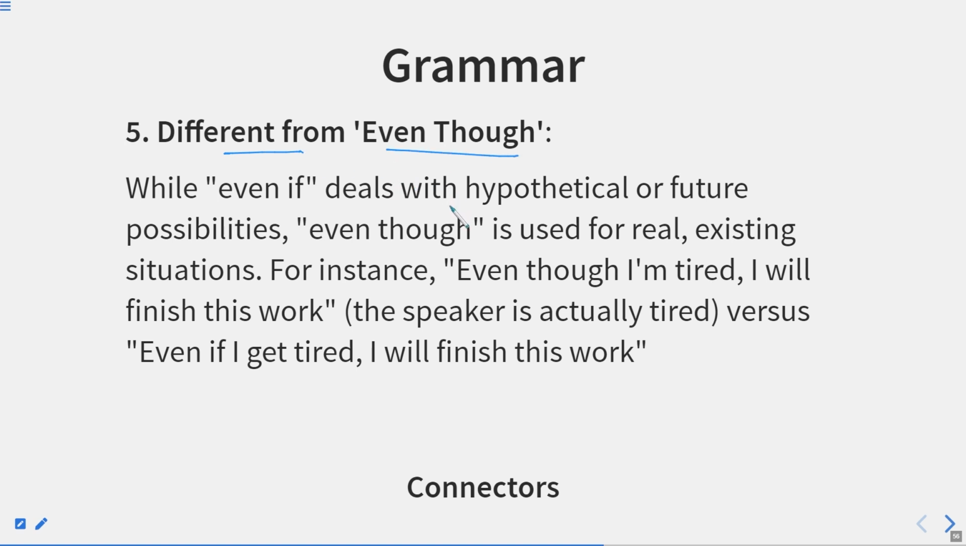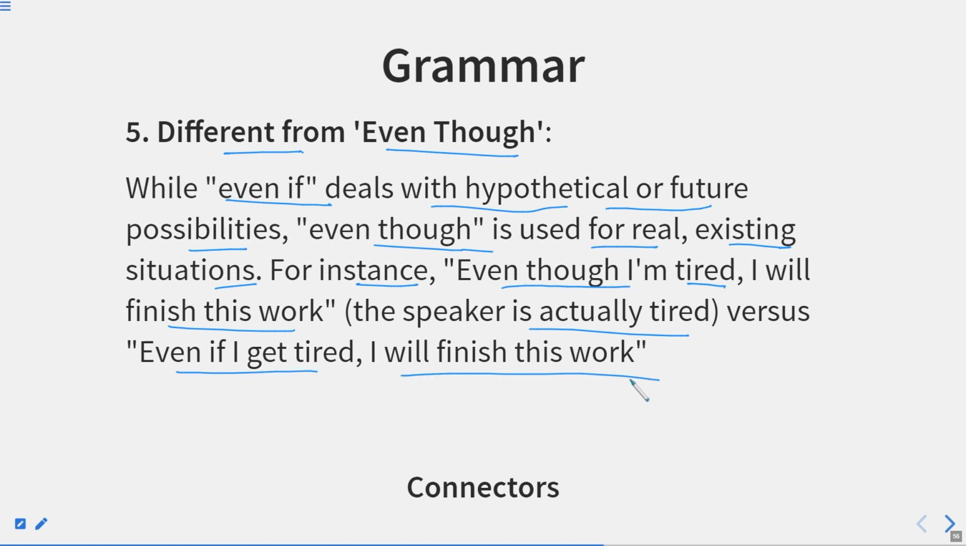Different from even though. Now, how is it different from even though? While even if deals with hypothetical or future possibilities, even though is used for real existing situations. For instance, even though I'm tired, I will finish this work. The speaker is actually tired. Versus, even if I get tired, I will finish this work. So the first is showing the reality, that the speaker is actually tired, whereas this is just a hypothetical case that if it happens.